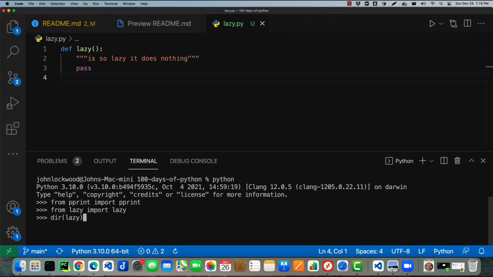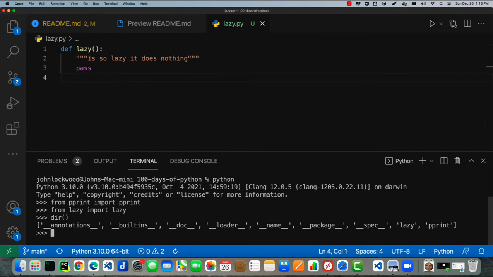I love dir probably more than I should because I just think it's an awesome tool for exploring Python. Between the functions dir and type, you can just do a ton of good exploration in Python. So dir by default with no argument will show you everything that's defined in the module. In fact, let's just show that real quick. So you can see I've imported pprint and I've imported lazy, and then there's a bunch of other things that are included in the module by default.